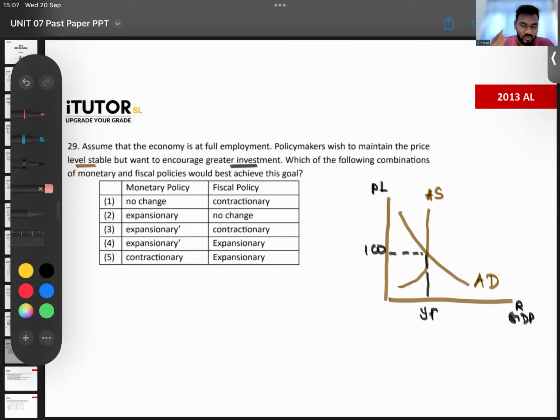So one policy has to be expansionary, where the AD will go up. The other policy has to be contractionary, where the AD will come back and the prices remain the same. You all understand that? Because if both the policies are expansionary, prices will go up. So it has to be like a counter. From one way, you are trying to increase investment. From the other side, you try to bring the price level down. How do you do that, guys?